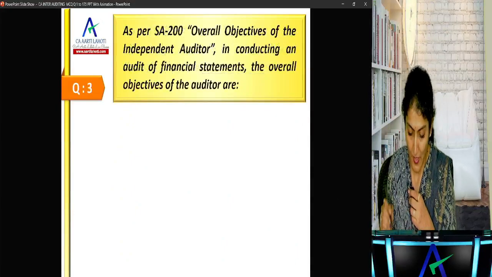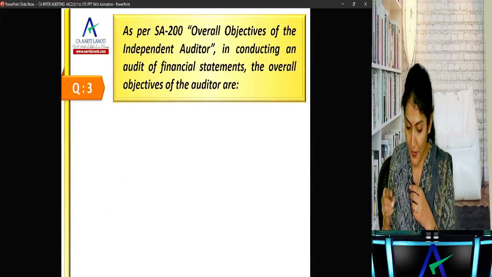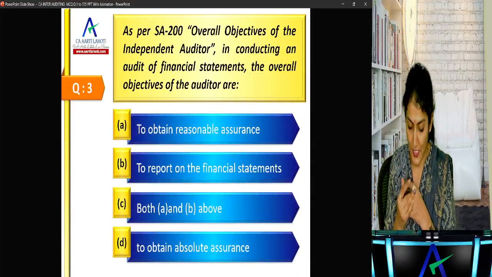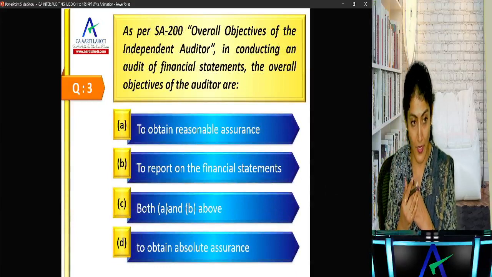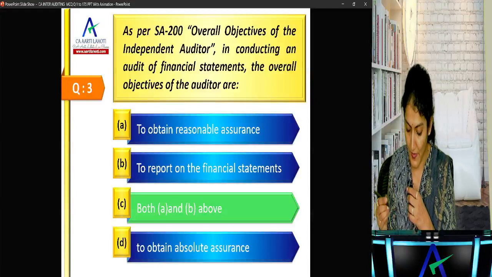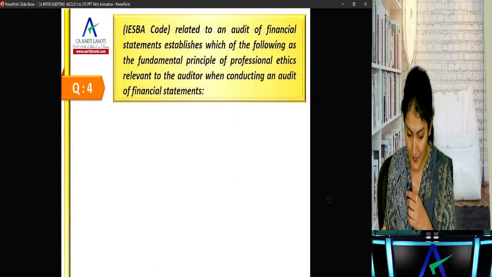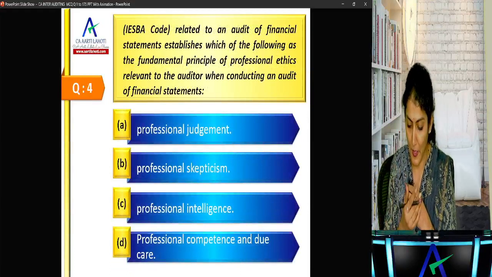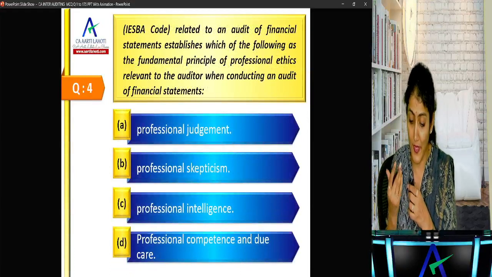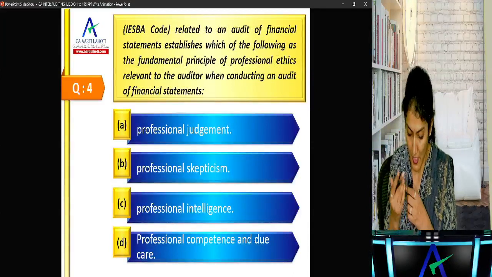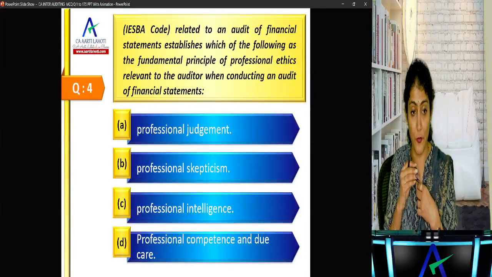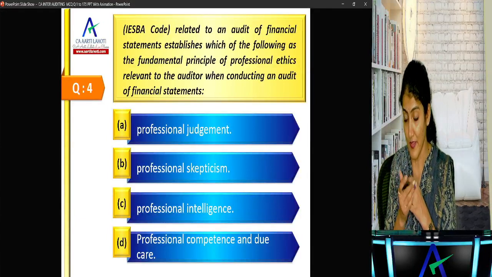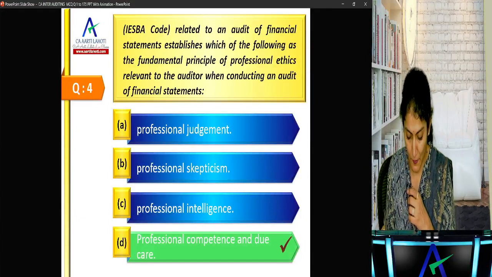Okay, next one. As per SA 200, overall objectives of the independent auditor in conducting an audit of financial statements: the overall objectives of the auditor are to obtain reasonable assurance and to report on the financial statements. Okay, dash related to an audit of financial statements, the fundamental principles relevant: which of the following is a fundamental principle of ethics? Professional judgment, professional skepticism, professional intelligence, or professional competence and due care? Yes, PCDC, that's professional competence and due care.